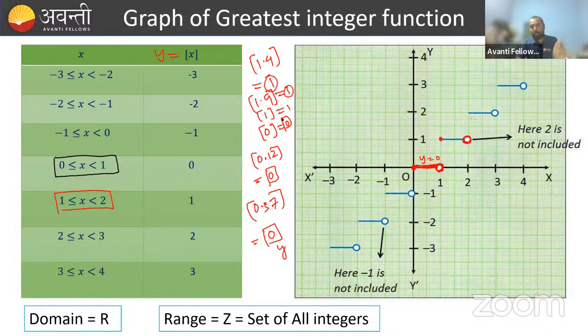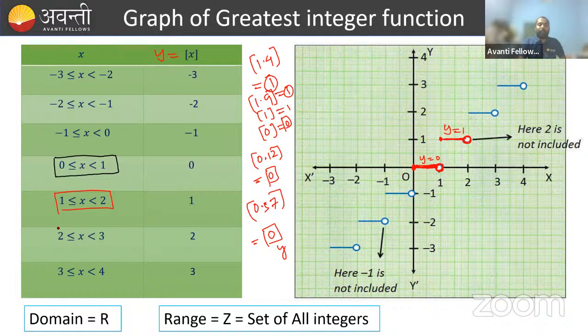That means we are getting y is always equal to 1. When x belongs to 1 to 2, where 1 is included and 2 is excluded, we are getting the value of y as 1. That means y is equal to 1. The graph of y is equal to 1. All of you know how you can draw the graph of a constant function. Here y is equal to 1 is a constant function, but for the domain x, you have the restriction. x must be lying between 1 to 2, and 1 is included and 2 is excluded, right? And you are getting the output as y is equal to 1, right?